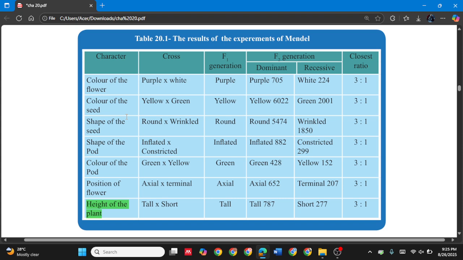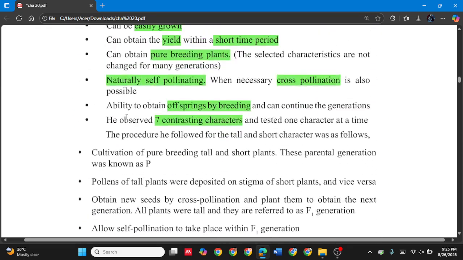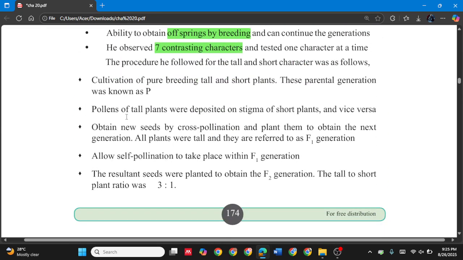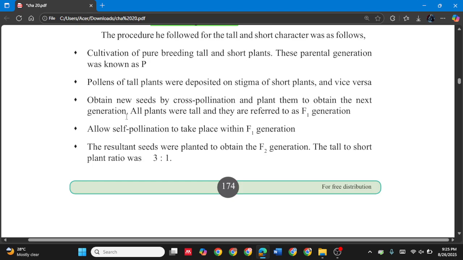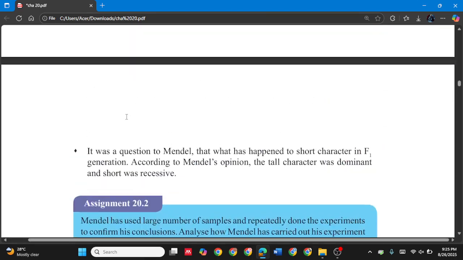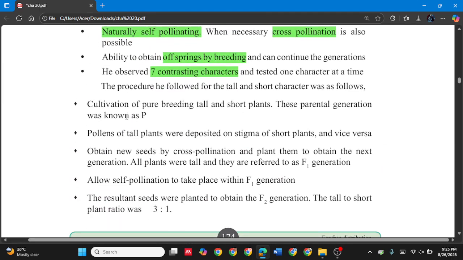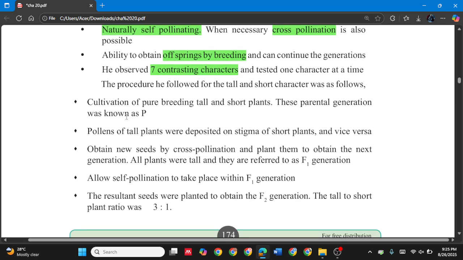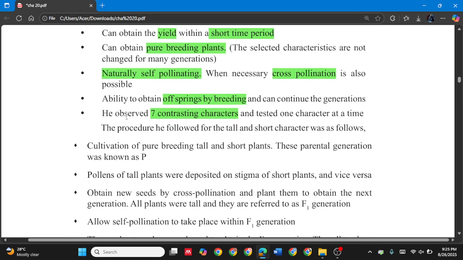Okay. As an example, we are taking that height. So for that height, if we use capital T for the tall plants and small t for the short plants, we could end up with this table. I'll show you it, and I think we discussed it already, but I'm going to tell you again. So the procedure he followed for the tall and short characters was as follows.